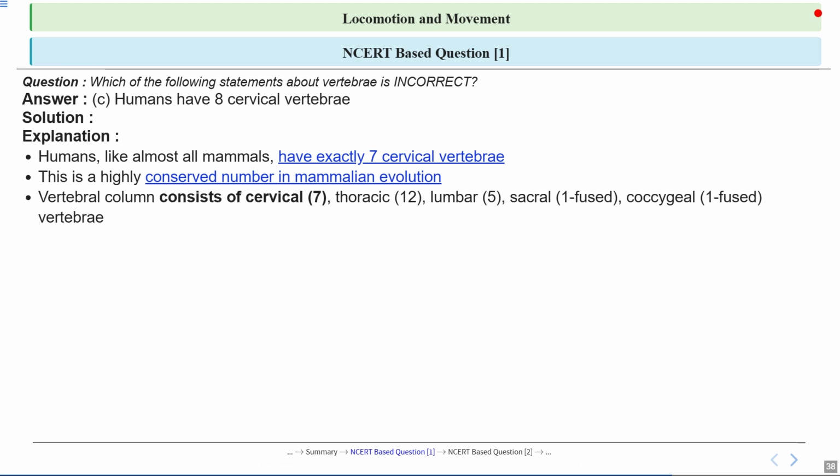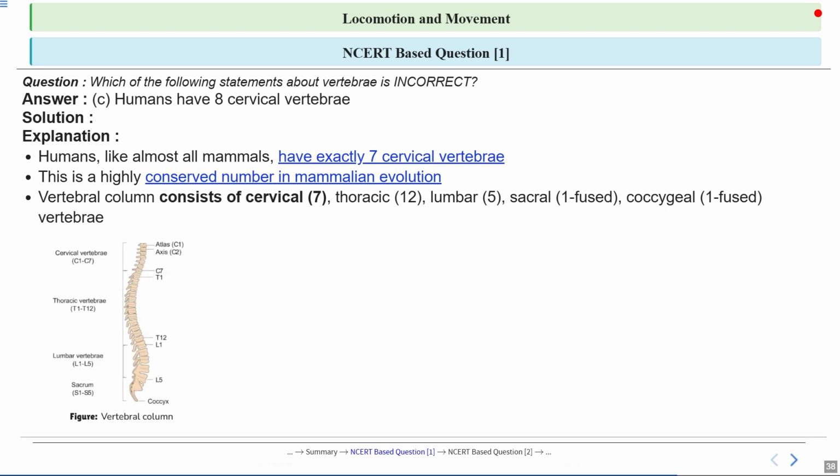Now let's look at the whole vertebral column. It consists of cervical, that is 7, thoracic, that is 12, lumbar, that is 5, sacral, that is 1 fused, and coccygeal, that is 1 fused vertebra. You can think of these as the different neighborhoods along the spine, each with its own number of houses. So remember, these numbers help you understand how the backbone supports and protects our body. So you can see the structure of the vertebral column.